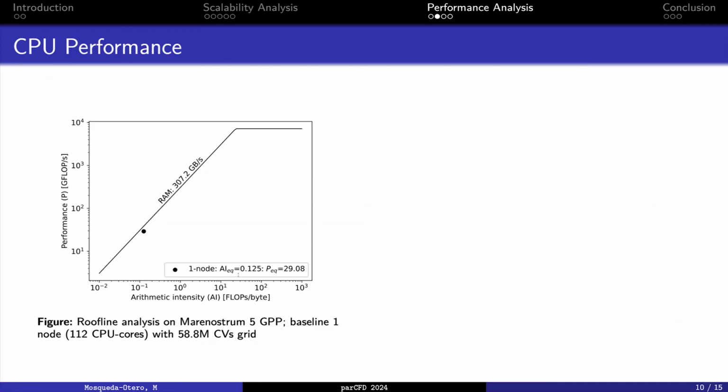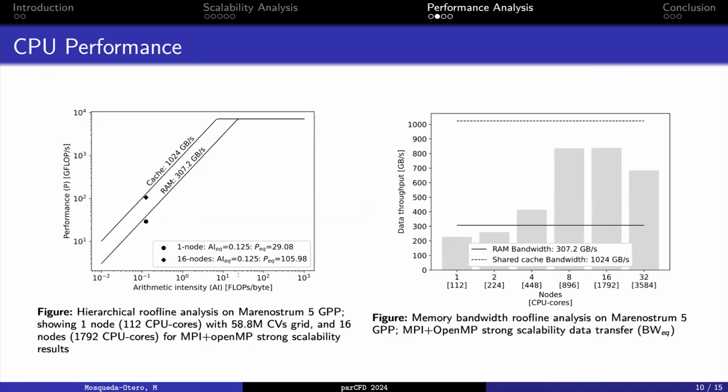In order to measure the impact of the cache utilization, we decided to move into a hierarchical roofline where we have also included the shared cache memory bandwidth. And also we are plotting here the solution for the 16 nodes of the strong scalability for the hybrid paradigm. Here on the right side, we are showing a memory roofline. We can see here how the data throughput for the results that depict the superlinear acceleration are using a higher bandwidth, more data movement that is over the RAM bandwidth, but is also bounded by the shared cache bandwidth here.